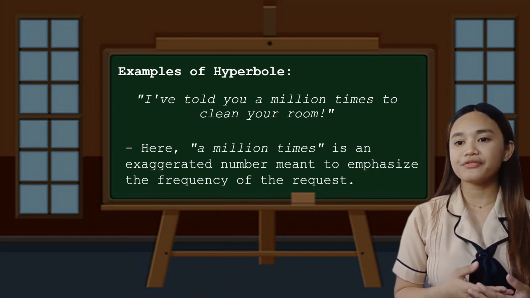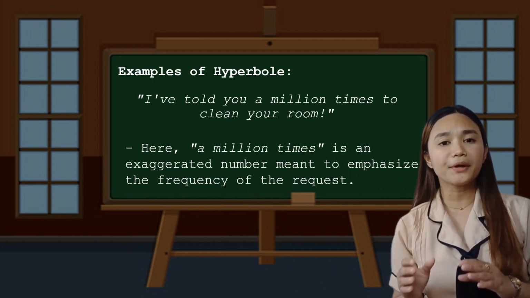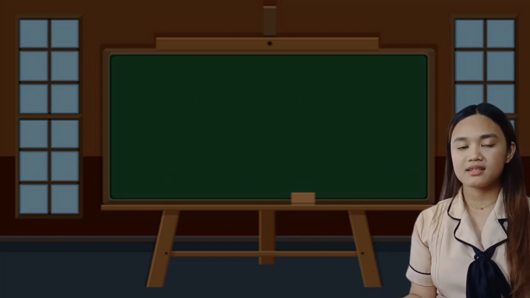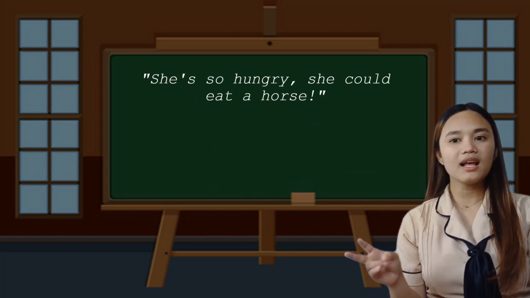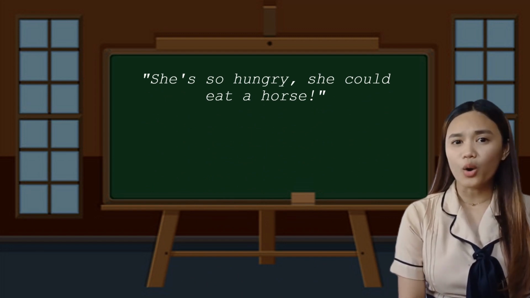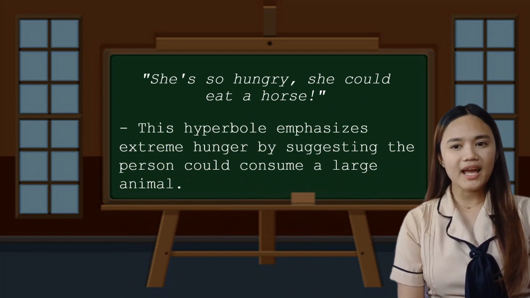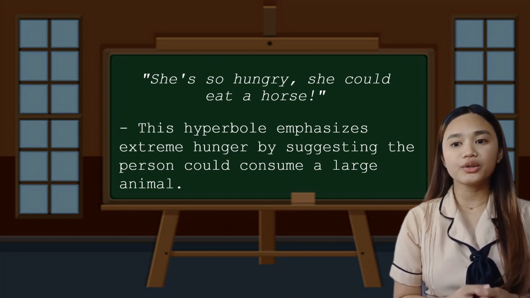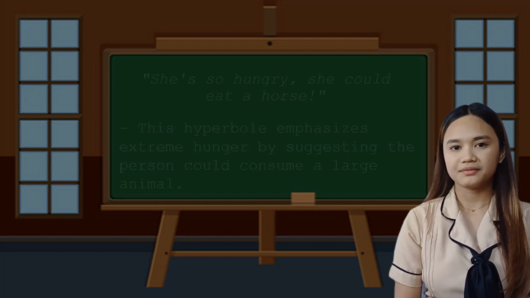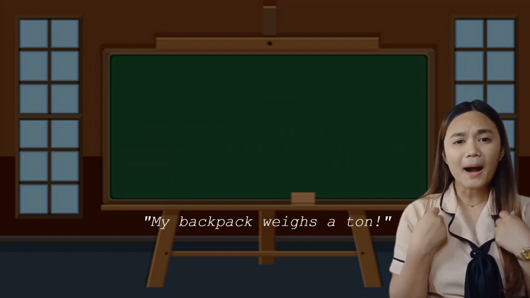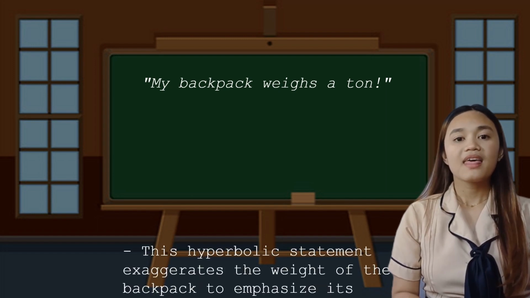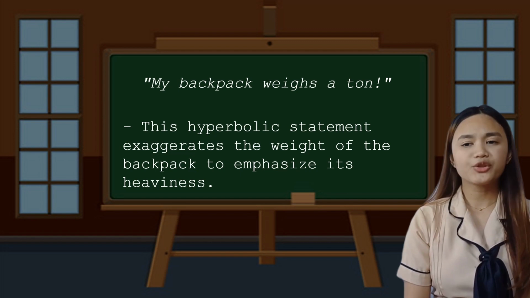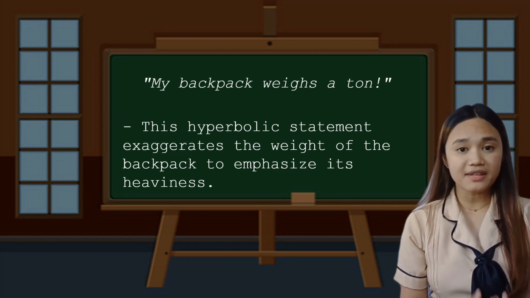Here, a million times is an exaggerated number meant to emphasize the frequency of the request. For the second example, she's so hungry, she could eat a horse. This hyperbole emphasizes extreme hunger by suggesting the person could consume a large animal. For the third example, my backpack weighs a ton. This hyperbolic statement exaggerates the weight of the backpack to emphasize its heaviness.